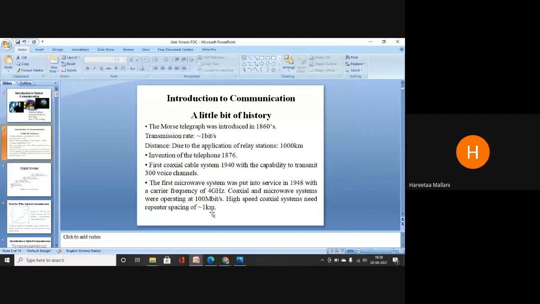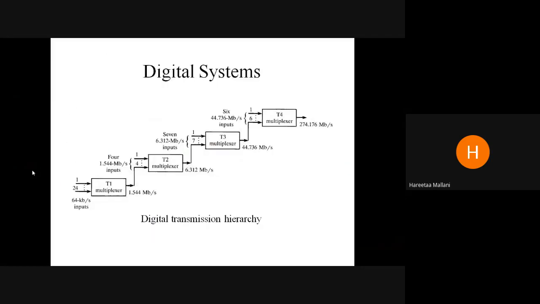So repeaters will be spaced at a distance of 1 kilometer. So day by day, due to this enhancing technology, we are continuously designing and improving our systems. So you can see this digital system, digital transmission hierarchy. Different multiplexers are used, which change your transmission rate. A multiplexer is a device from many to one. Many inputs are there. The output will be one at a time. One output will be selected and that will be sent to the other end.